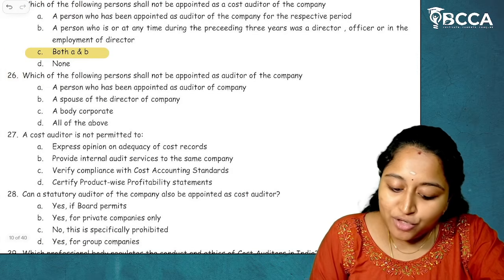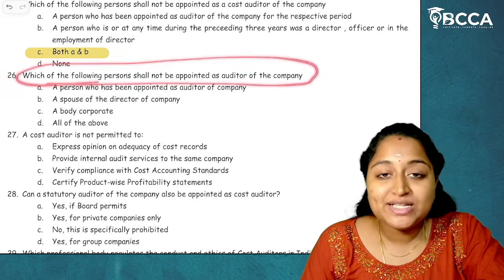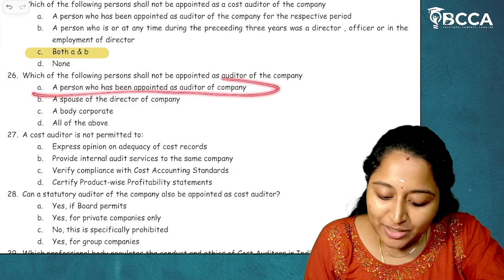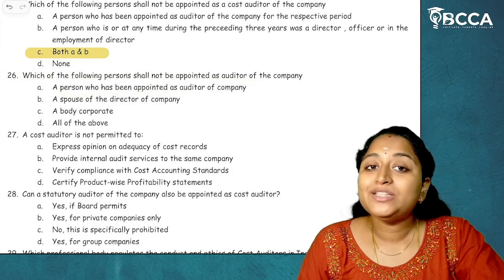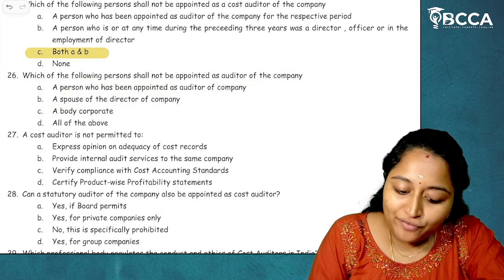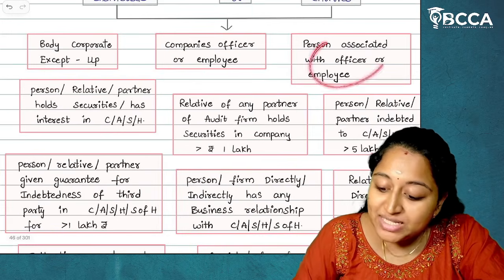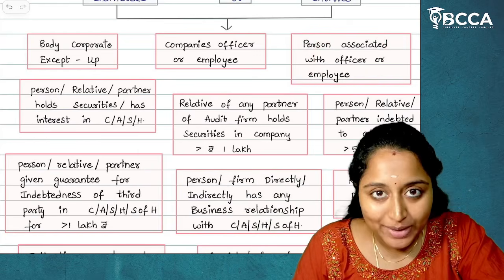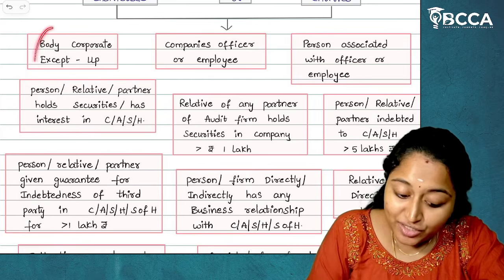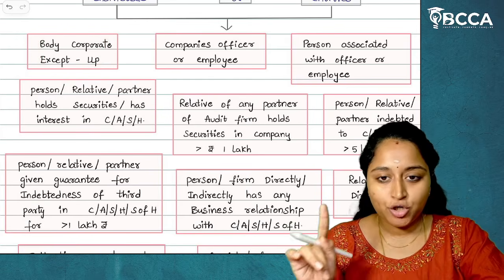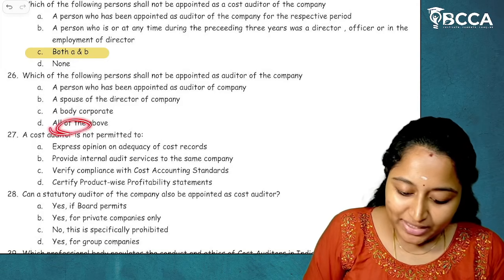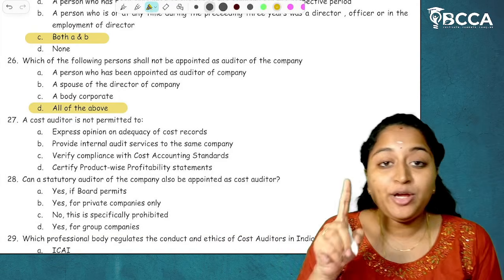Then 26. Which of the following persons shall not be appointed as the auditor of a company? This is also a disqualification. A person who has been appointed as an auditor of a company, no other auditor can be appointed as a cost auditor. A spouse of the director of a company, yes. Person associated with officer or employee, disqualified. A body corporate, yes, the first thing is body corporate. Body corporate cannot be appointed as a cost auditor. So all the three provisions are right. The answer will be all of the above.